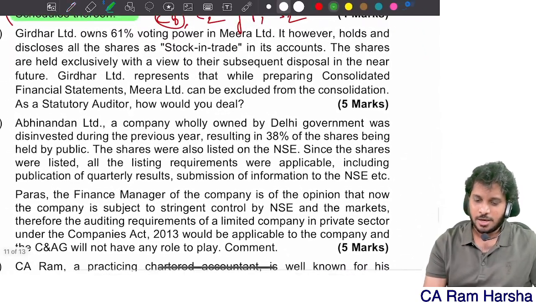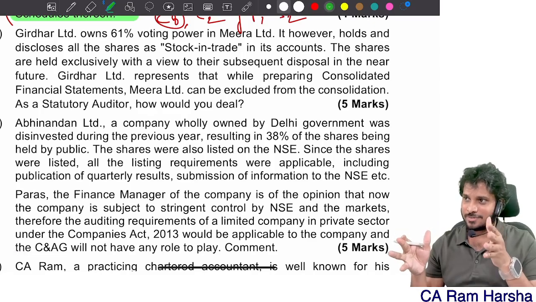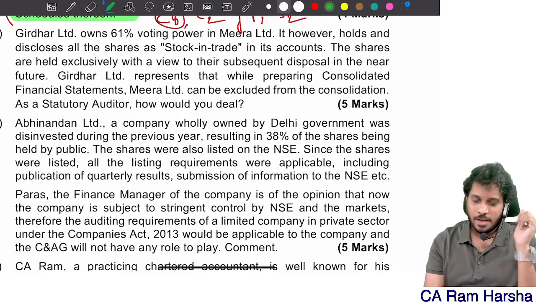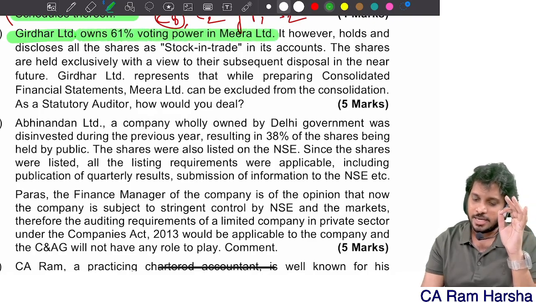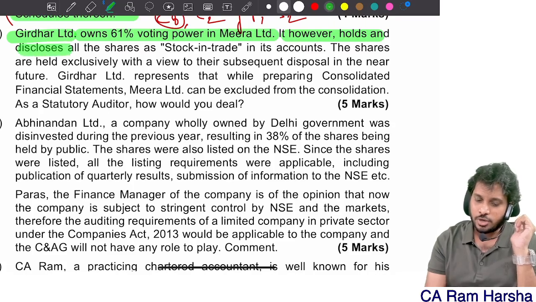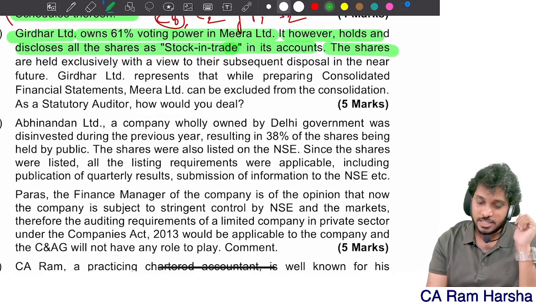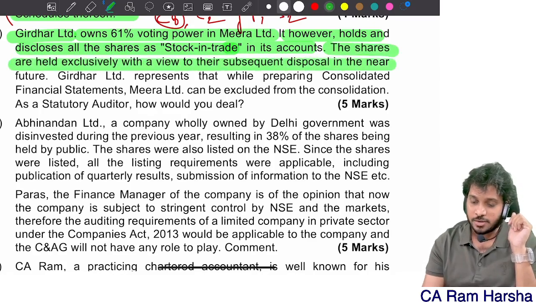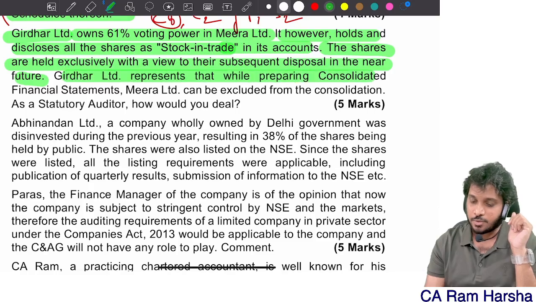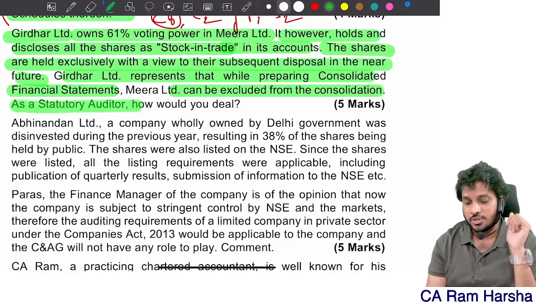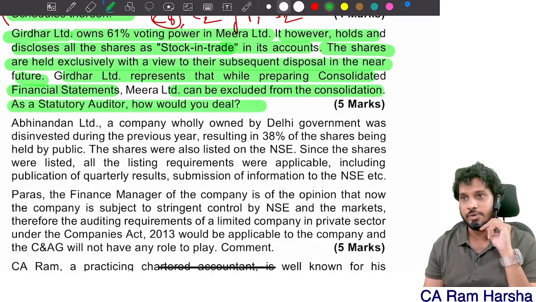Next, almost all MTP2 questions we have in our book. Giridhar Limited owns 61% voting power in Mira Limited. So accordingly, it's a holding company. It however holds and discloses all the shares as stock in trade in its notes, in its accounts. The shares are held exclusively with a view to their subsequent disposal in the near future. Giridhar Limited represents that while preparing consolidated FS, Mira Limited can be excluded from consolidation. As a statutory auditor, how do you deal?